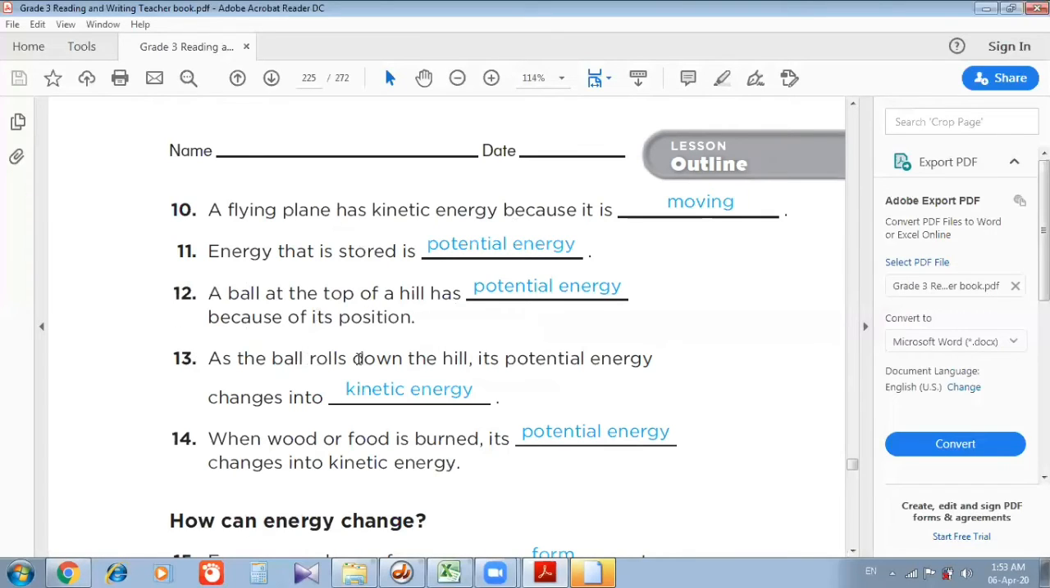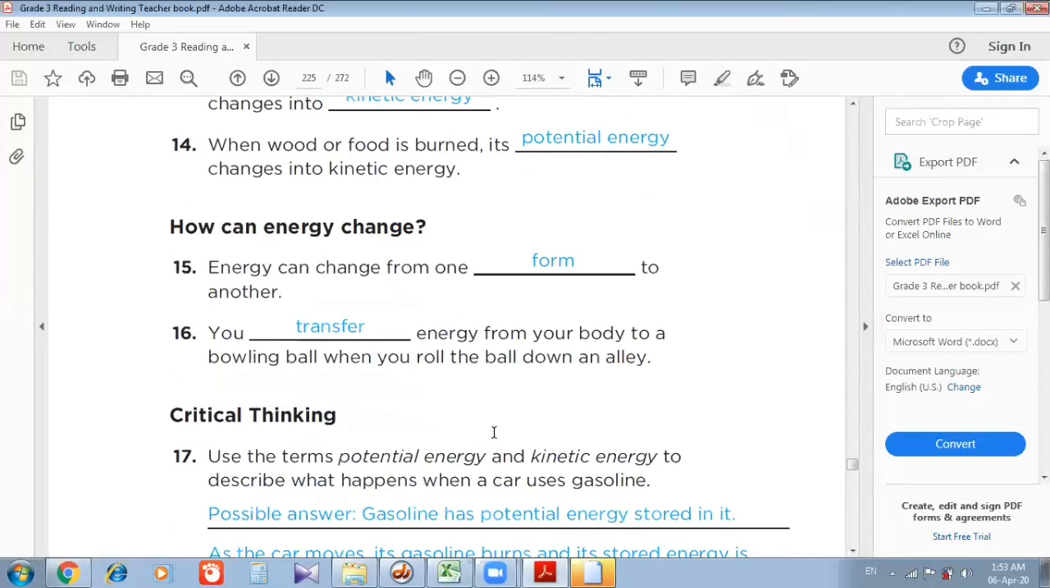13. As the ball rolls down the hill, its potential energy changes into kinetic energy. Number 14. When wood or food is burned, its potential energy changes into kinetic energy. 15. Energy can change from one form to another. 16. You transfer energy from your body to a bowling ball when you roll the ball down an alley.